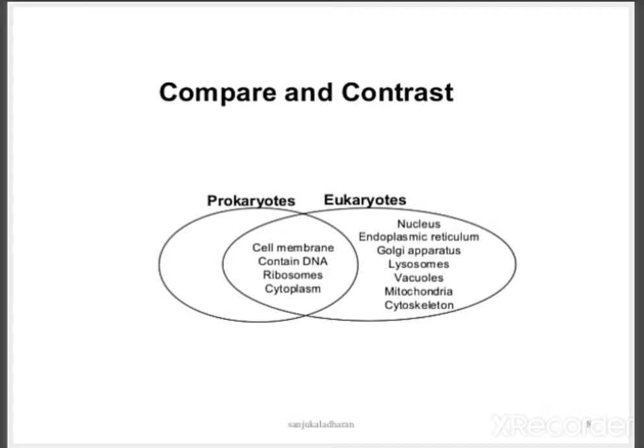And the ability to ingest fluid and particulate material by enclosure within a plasma membrane vesicle, that is endocytosis and phagocytosis, are also capable in eukaryotic cells.